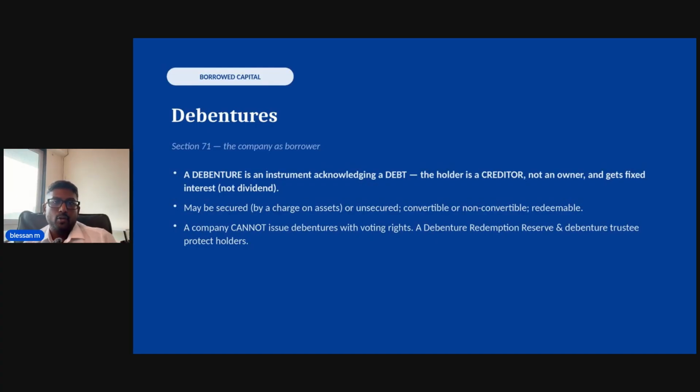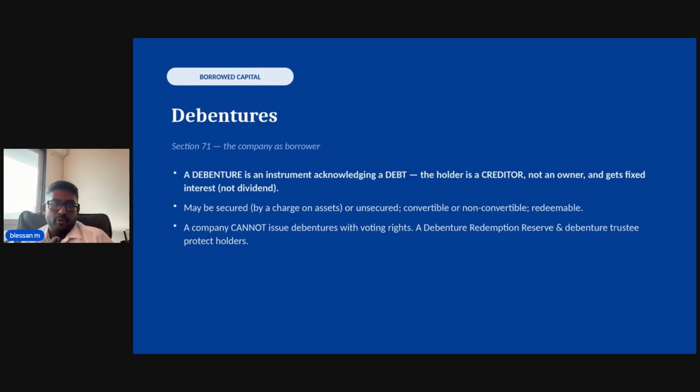Two protections you must know. A company cannot issue debentures carrying voting rights, and the law requires a debenture redemption reserve and a debenture trustee. Why a trustee? Because a debenture issue has thousands of holders. You cannot have each one running to court separately. So, a debenture trustee is appointed to protect all of them together.